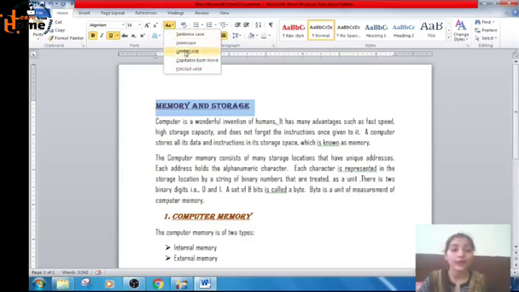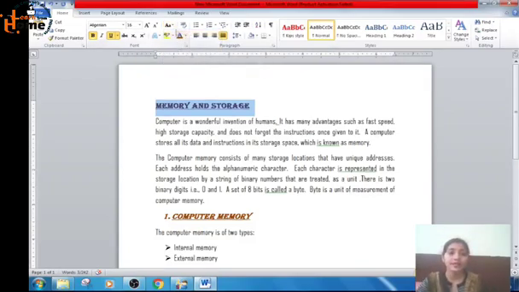These five different options can change the case of the text. This is sentence case. What happens in sentence case? When you type after the full stop, the first letter will be capital on its own. You need not press the Caps Lock key to make the first letter after the full stop appear in capitals. You simply have to select the sentence case. The first letter of the sentence will be capital.